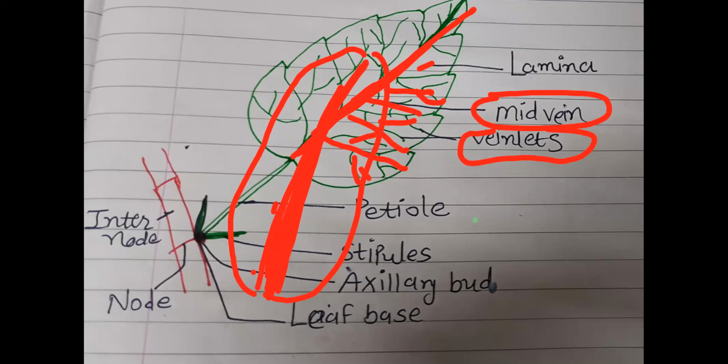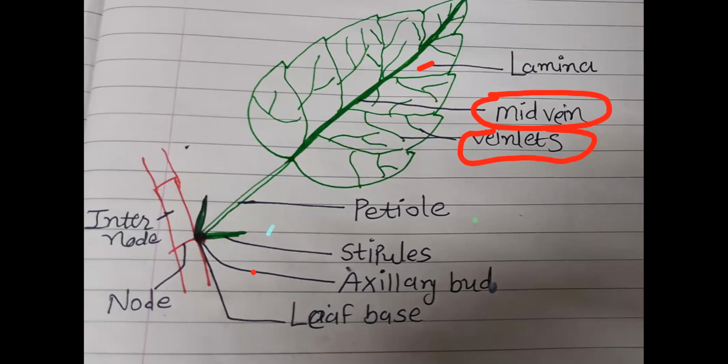So like animals have a skeleton, just imagine our body without skeleton. Can it maintain its original shape without skeleton? No. So here in plants, particularly in leaf, veins and veinlets are the rigid structure.